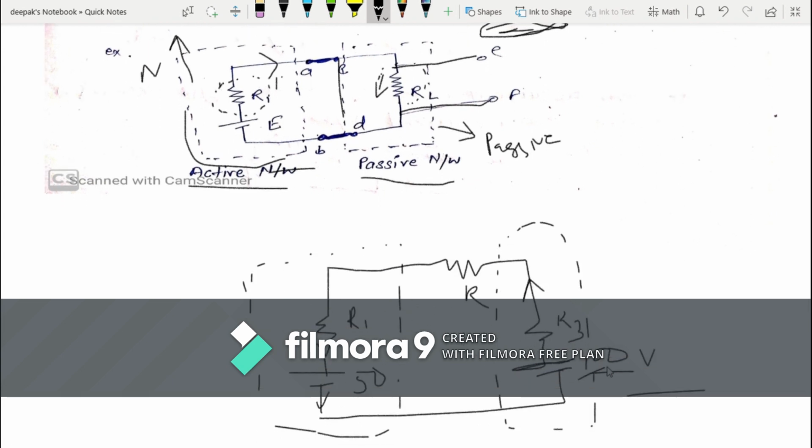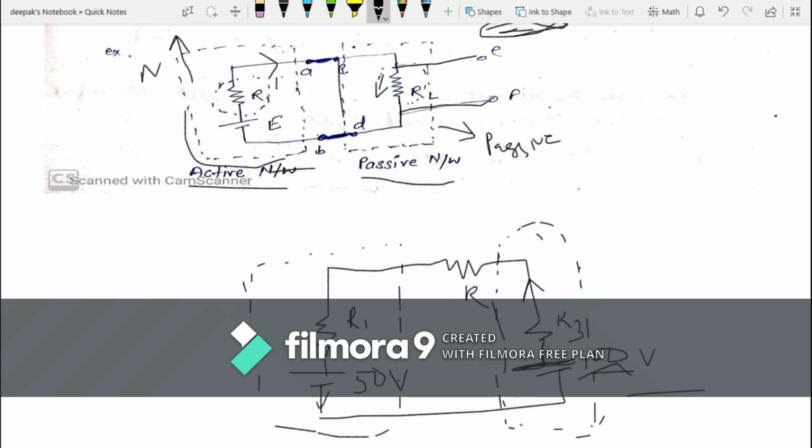See, this is a 100-volt source and this is a 50-volt source. This is one network and this one is another network. These are two networks, and if you connect them, then current will flow in this direction and get dissipated, directed like this. So what will happen here?